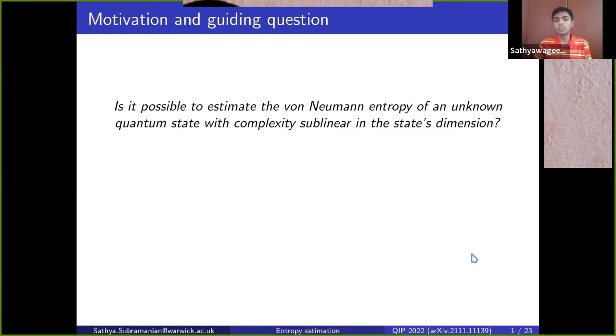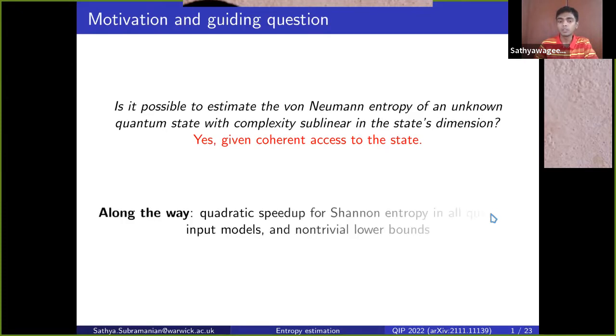So the question that got us started on this work is: is it possible to do something similar for quantum states? In particular, can we estimate the von Neumann entropy of an unknown quantum state with complexity that's sublinear in the dimension of the state? So what I'm going to tell you about in this talk is that yes, we can do this, given that we have coherent access to the state. And I'll define what coherent access is in a bit.